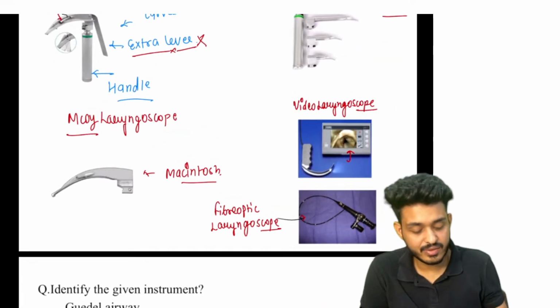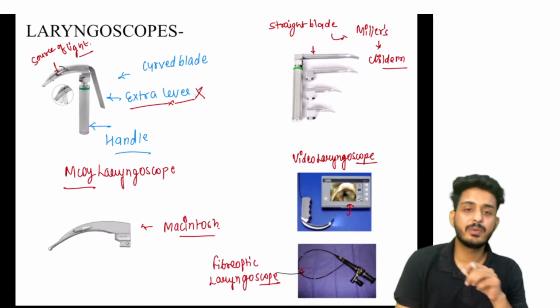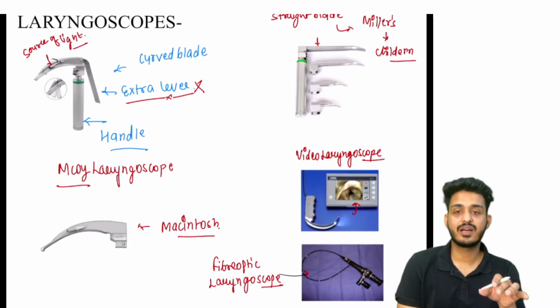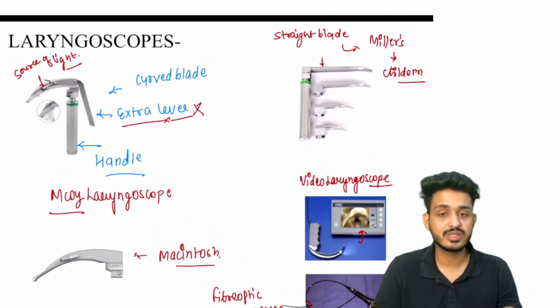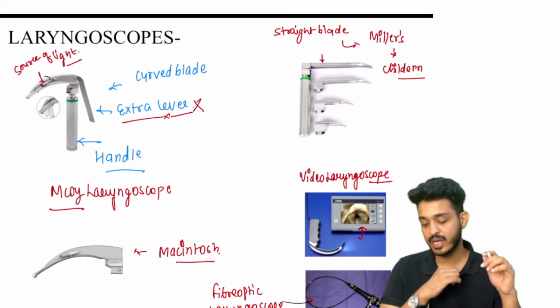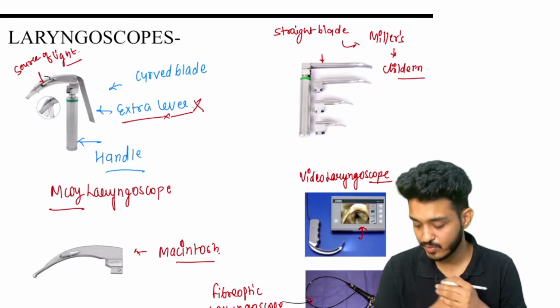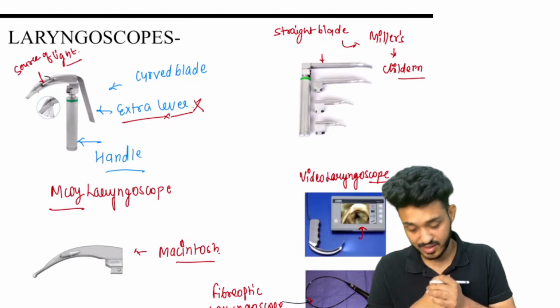Okay, so we are done with all the different kinds of laryngoscope. These are the important ones that can be asked in your examination and have been asked till now. So these are the important ones that you should be remembering. Okay, now everything is clear. Please give me a confirmation if it is clear and you guys are understanding.